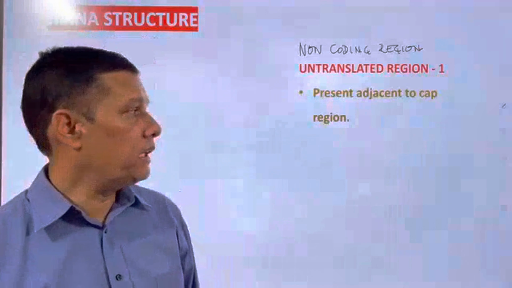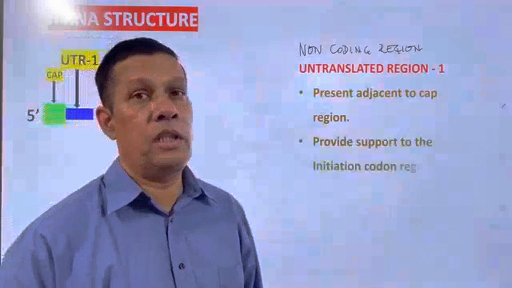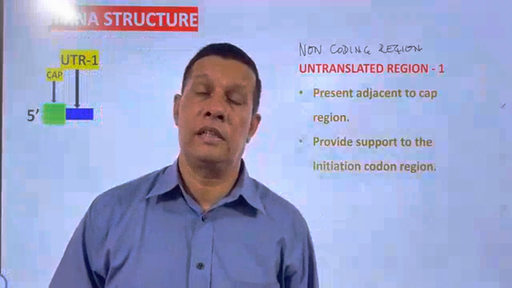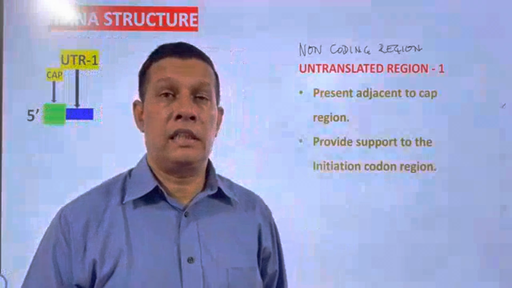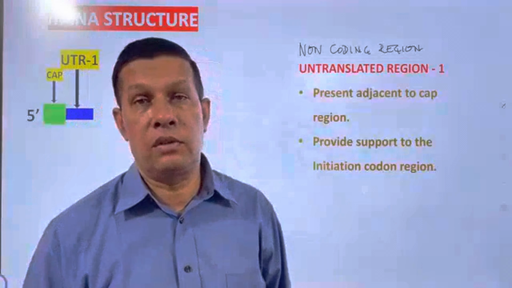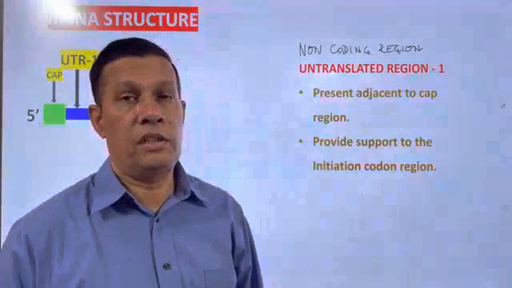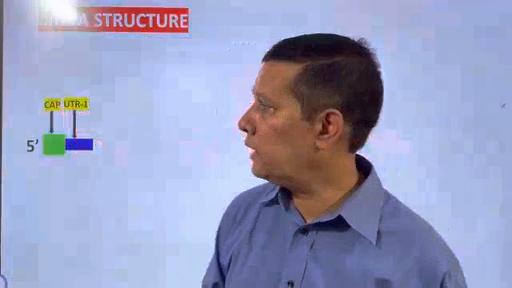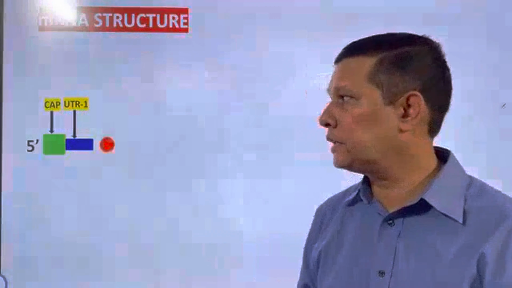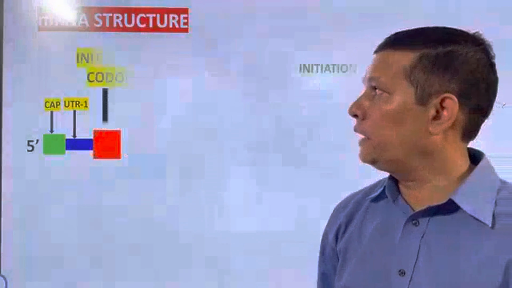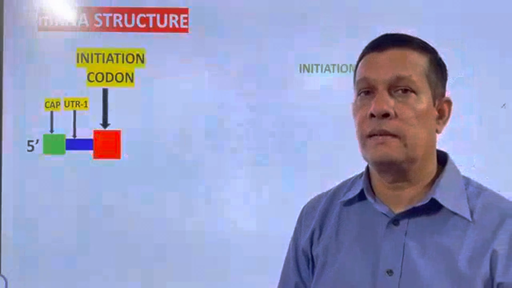What is the importance? Untranslated region 1, or non-coding region 1, provides support to the initiation codon region, where the initiation codon is present. So this is the initiation codon region.